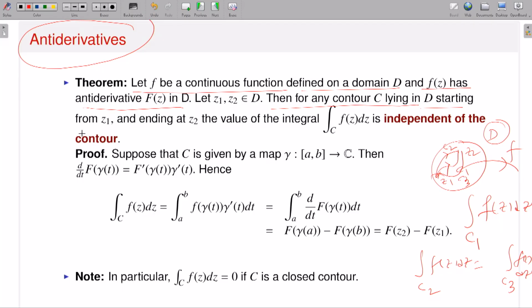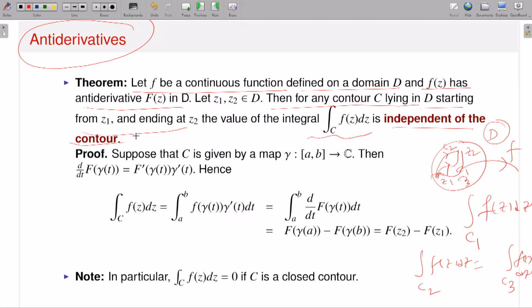Suppose these things happen, then for any contour C lying in D starting from z1 and ending at z2, this contour integration or line integral is independent of the choice of my contour. That means it is path independent.